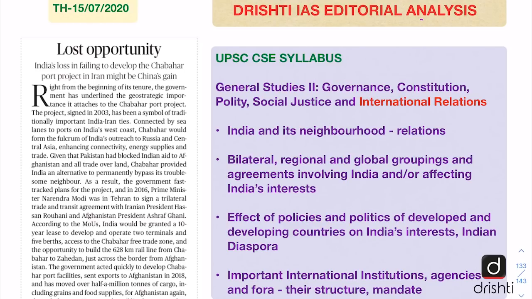Now let us look at its linkage with the syllabus. So it directly links with GS paper 2, where we have international relations as one of the major topics. And under this it links directly with the bilateral relations between India and Iran. So after establishing the linkage with the syllabus, now let us look at its key points.